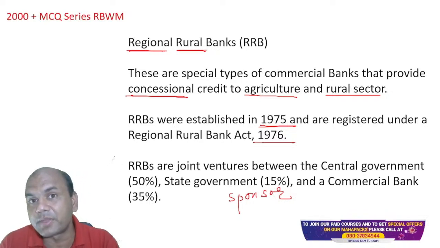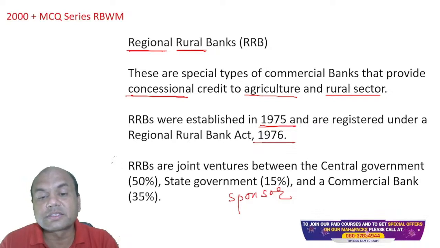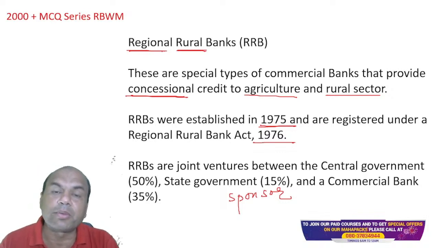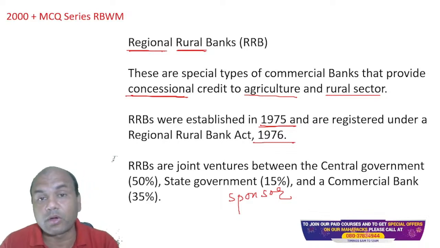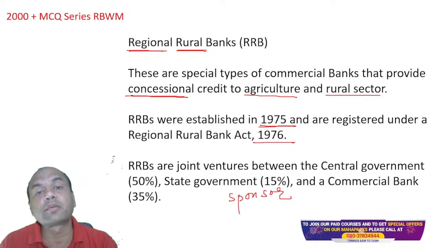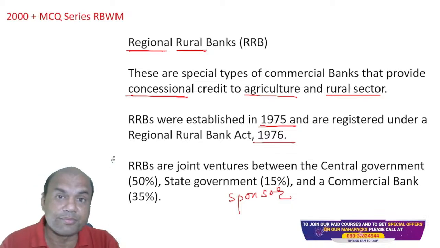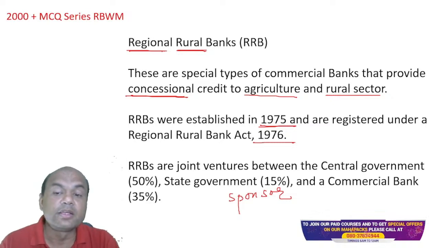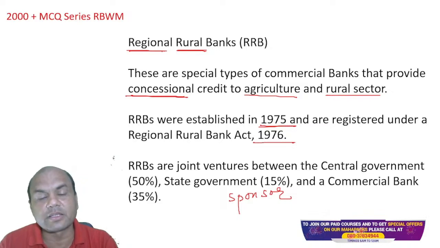Right now, what is happening? Government is coming up with a thought process: why should these be kept this way only? Can't these RRBs be a separate bank altogether, no sponsor bank? Can't all the RRBs be combined in India? So this is a thought process. But from exam point of view, remember central government, state government, commercial banks, and these proportions.